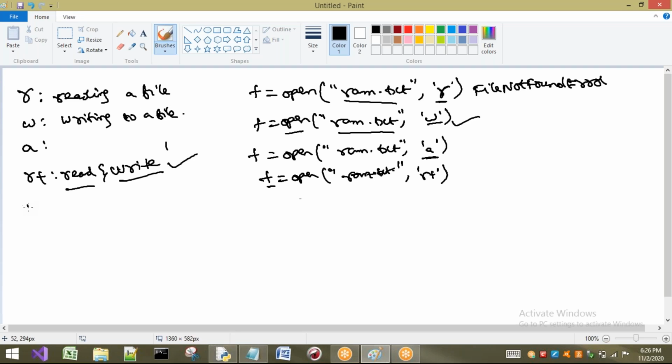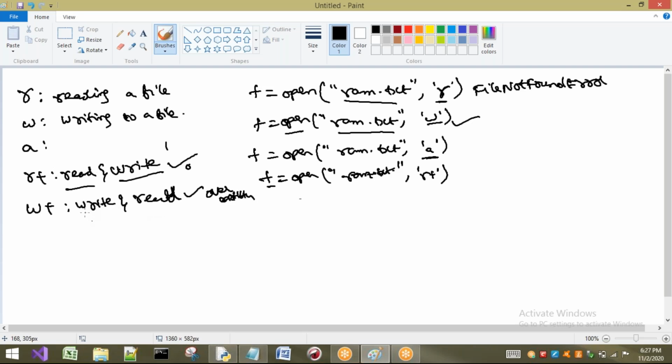Okay. Now W plus. This is also write and read. Observe, both are similar, but R plus is read and write, meaning first we read, then write. W plus is write and read. The main difference between R plus and W plus is that in R plus the data will not be overridden, while in W plus the data will be overwritten. That means the existing data is deleted and new data is added, because what is the operation here?